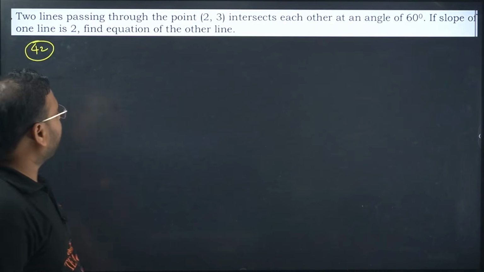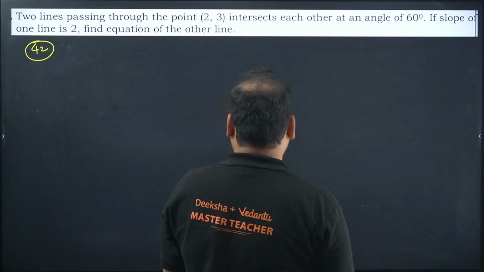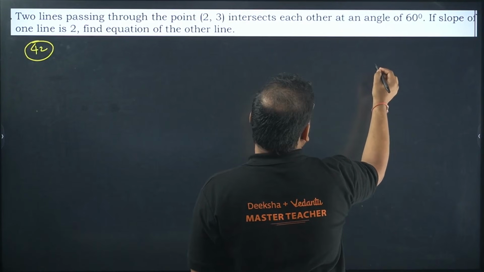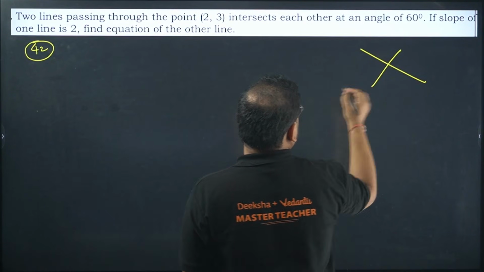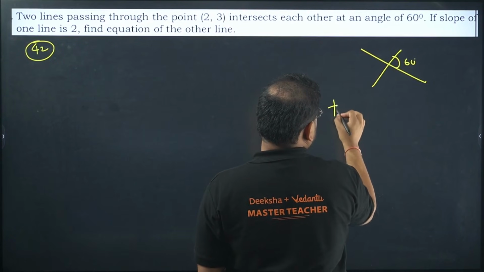Two lines passing through the point intersect each other at an angle of 60 degrees. Okay. We have a formula for angles.